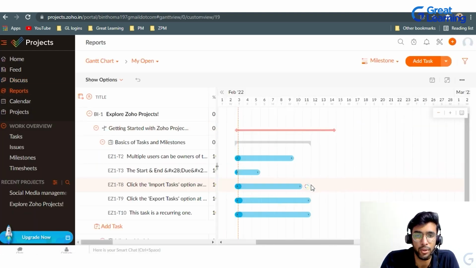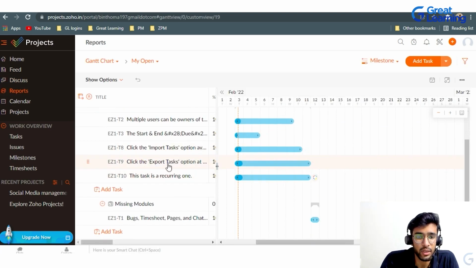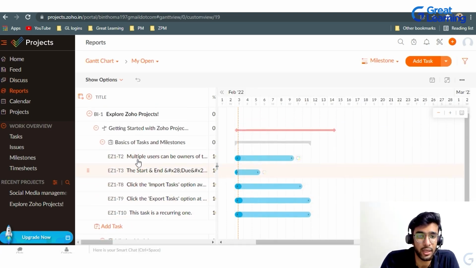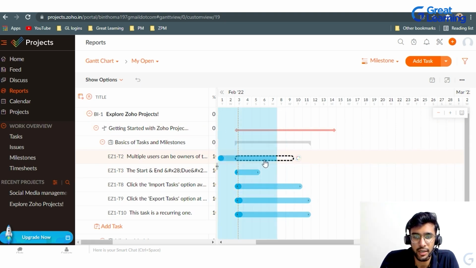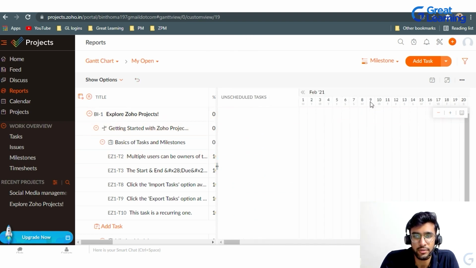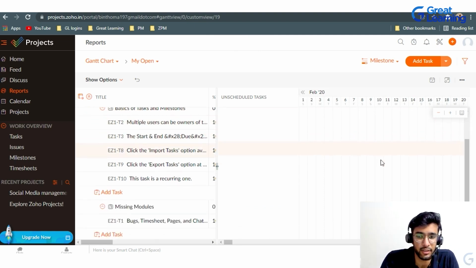Then here are the reports that help the managers understand the progress of each and every task that is under a project. I created the account on February 3rd, so it's showing from February 3rd. If the project had started earlier, I can just move it to an earlier date, right? So that's how you edit the dates and all.